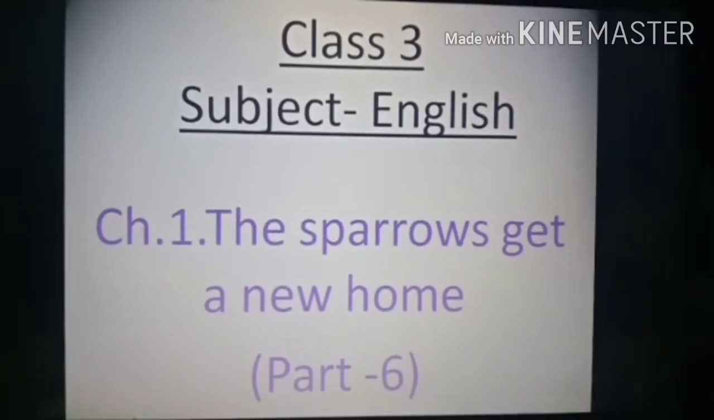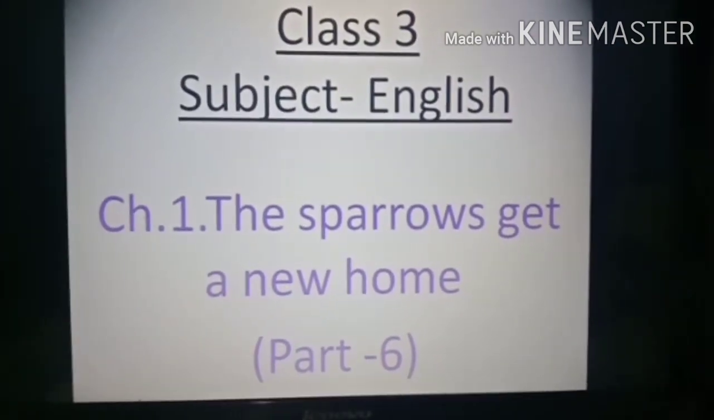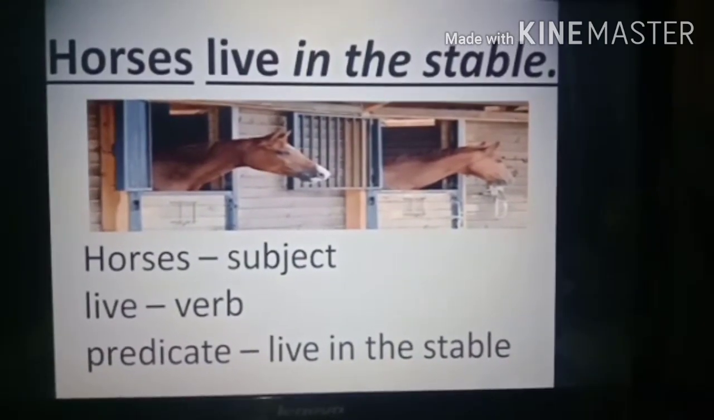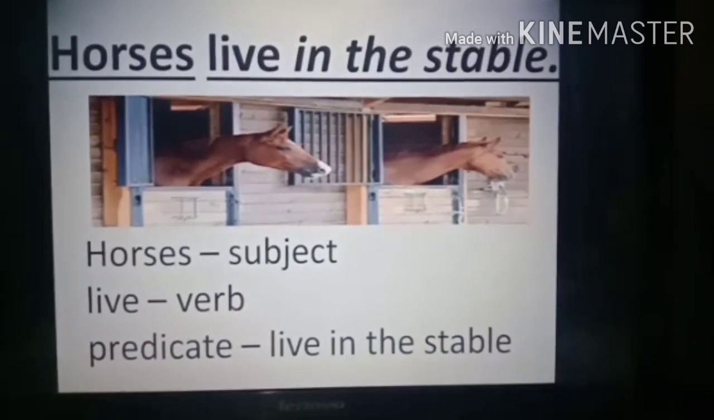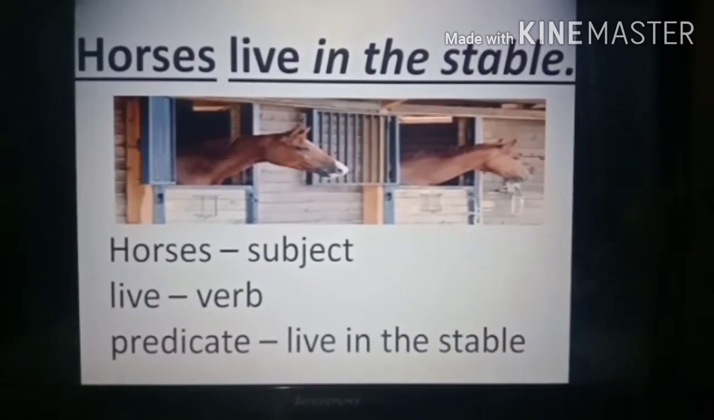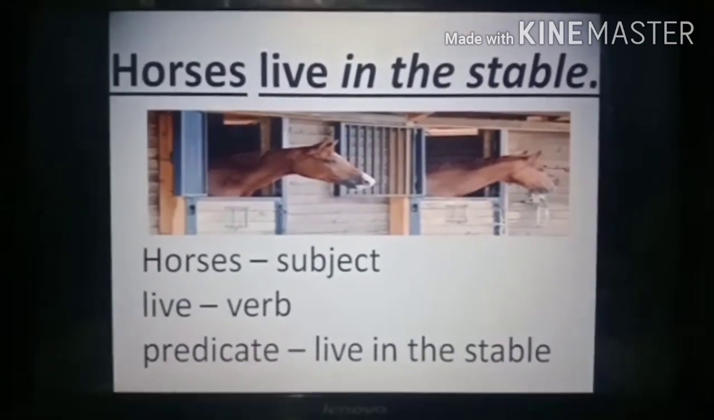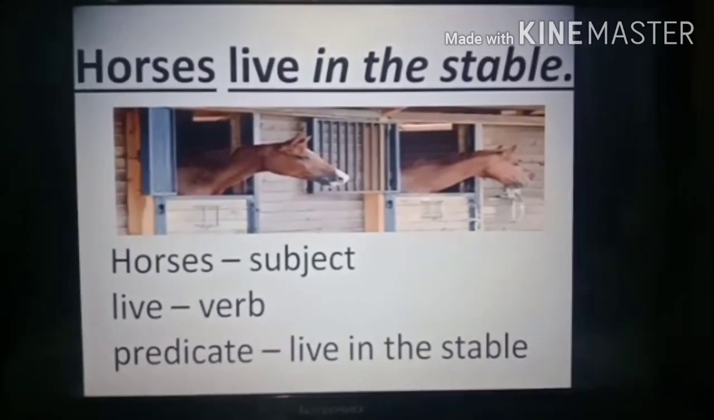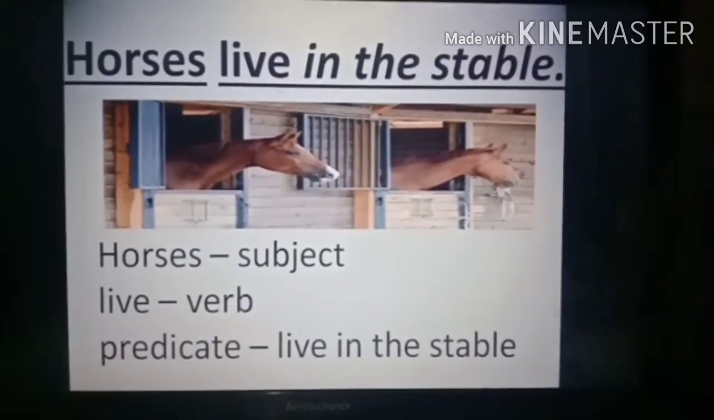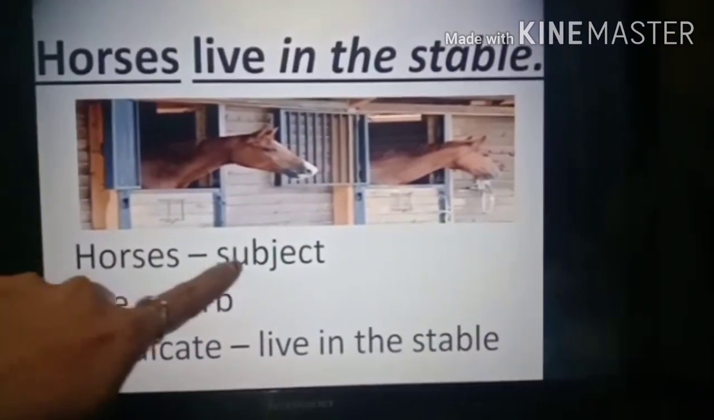As you know, this is the sixth part, that is, we are doing the sixth video of this lesson. Okay students, now see this slide, see this picture, it is about horses. Now see the sentence: horses live in the stable. When you want to know the subject and predicate, the first thing you must ask yourself is, about what are you talking in this sentence? You are talking about horses. Very simple. This is the best way to know the subject. We are talking about horses. So horses is the subject.